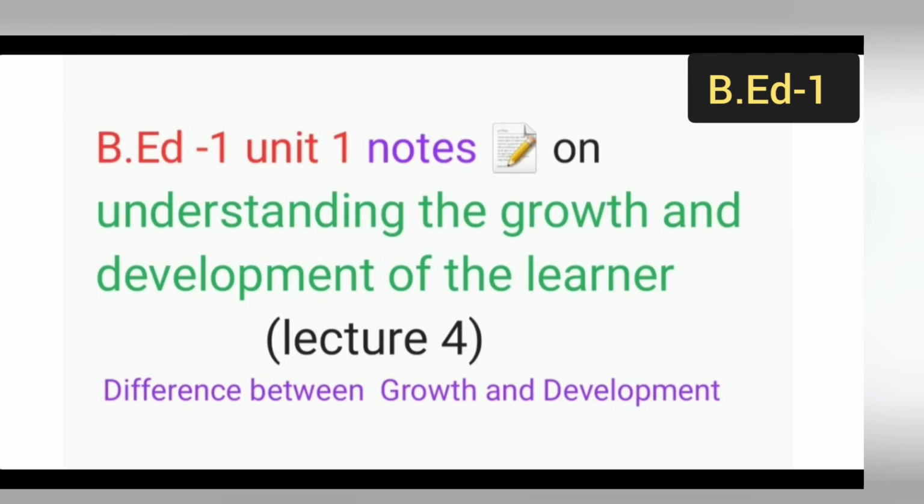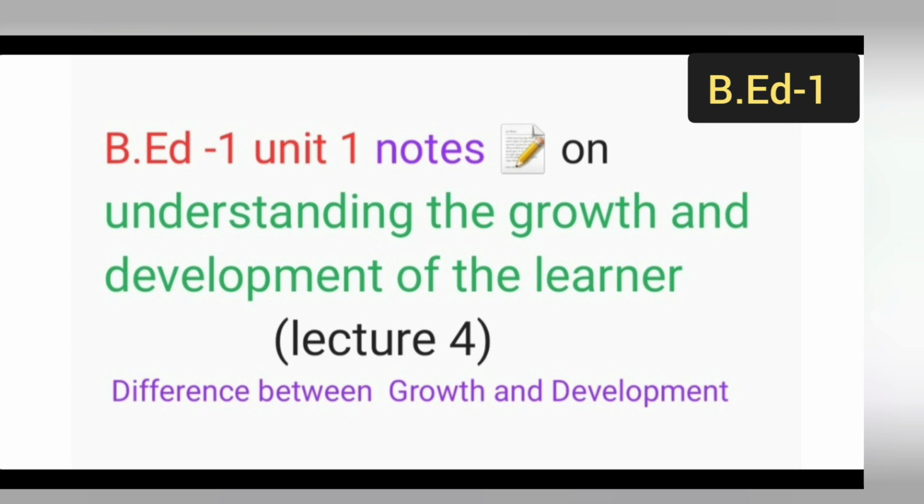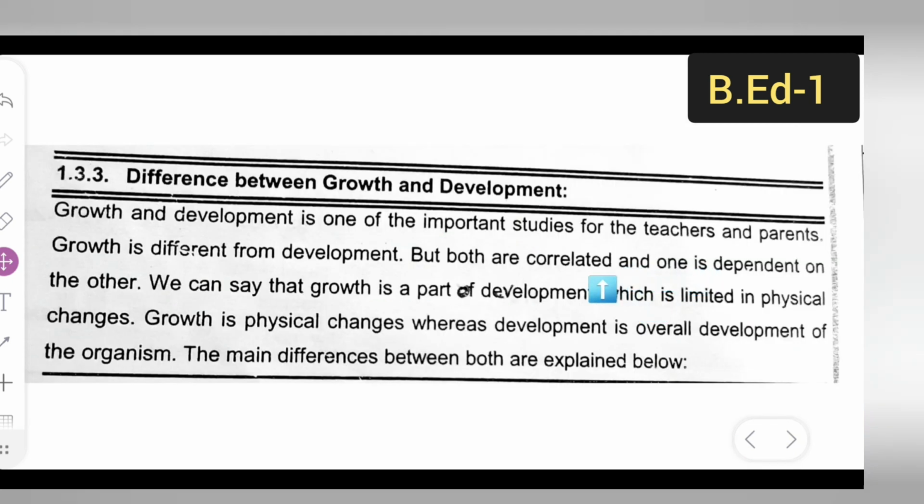So this is for first year B.Ed. Unit 1 notes on understanding the growth and development of the learner, lecture 4, and the topic is the difference between growth and development. Let us see the difference between growth and development in today's class. So let me start.